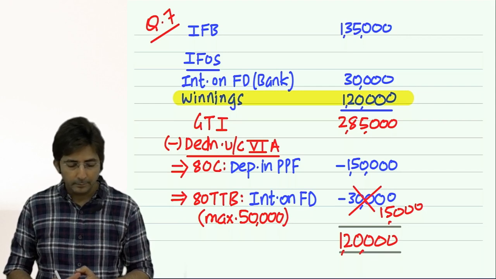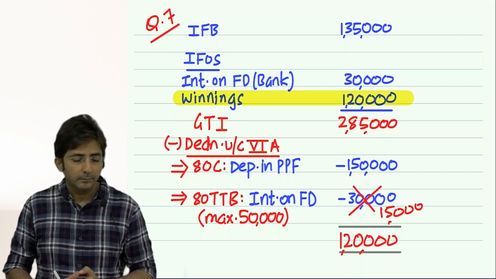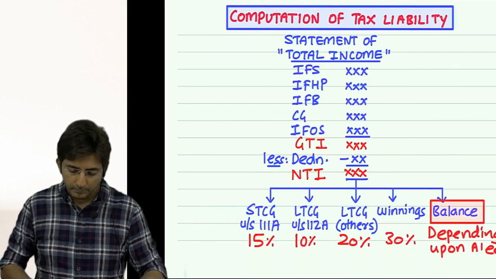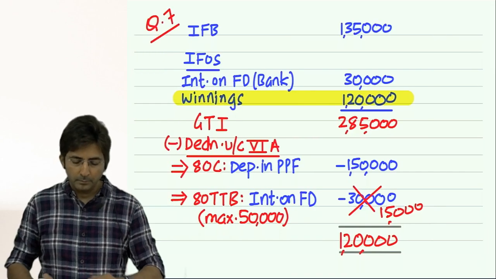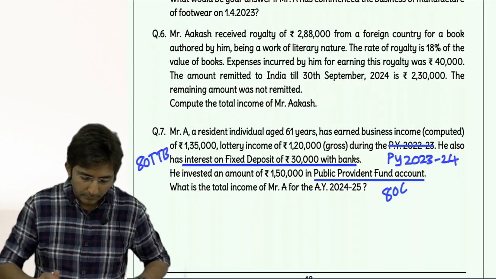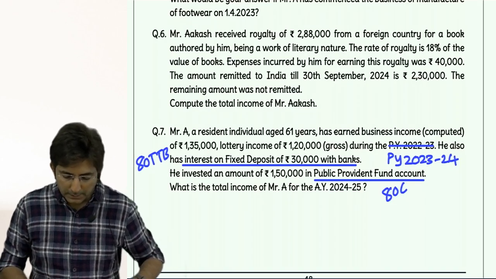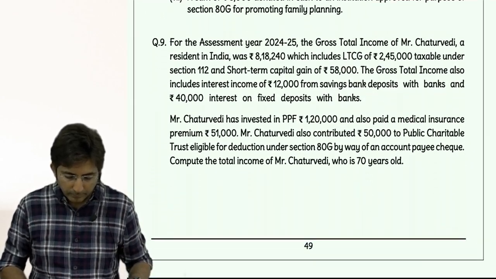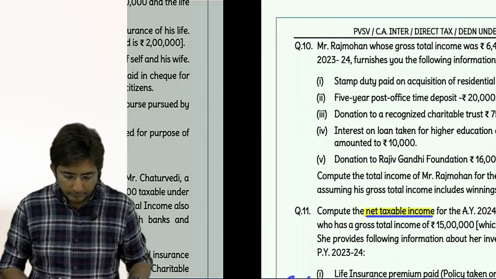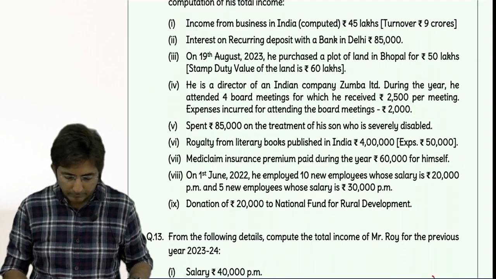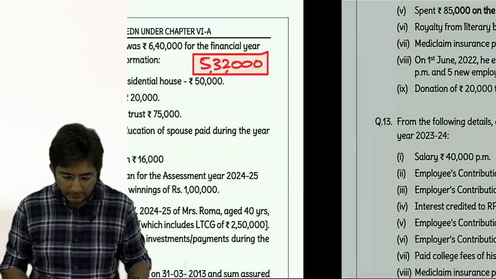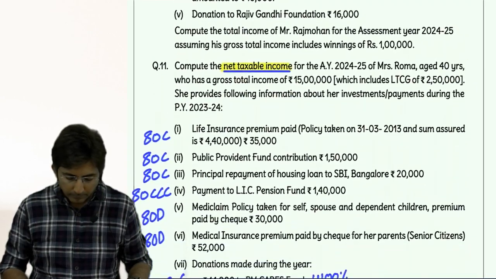Done this thing? Okay, then see here. Remaining questions are for homework. Which questions are remaining? 9, 12, 13. That's it?